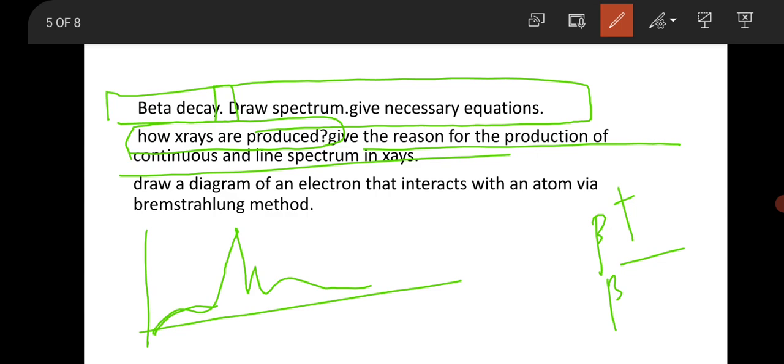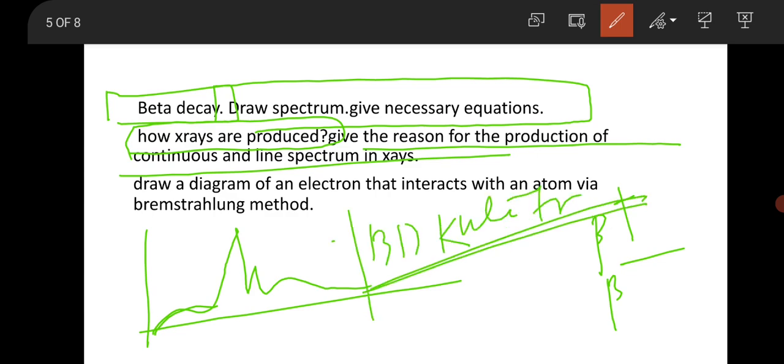I will suggest you please go through B.D. Cullity. This is one of the important and very informative books. The basics of X-ray diffraction are deeply explained there, so one can understand everything about X-ray diffraction from B.D. Cullity. Okay, then draw the diagram of an electron interacting with an atom via the Bremsstrahlung method.